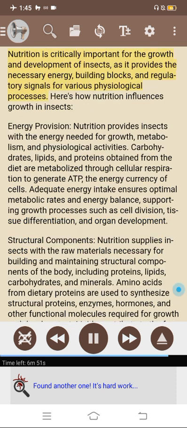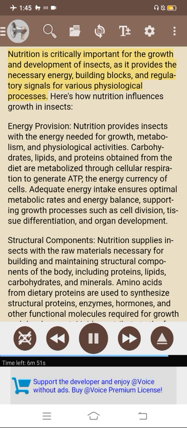Nutrition is critically important for the growth and development of insects, as it provides the necessary energy, building blocks, and regulatory signals for various physiological processes. Here's how nutrition influences growth in insects. Energy provision. Nutrition provides insects with the energy needed for growth, metabolism, and physiological activities.